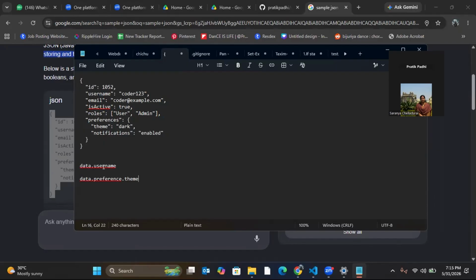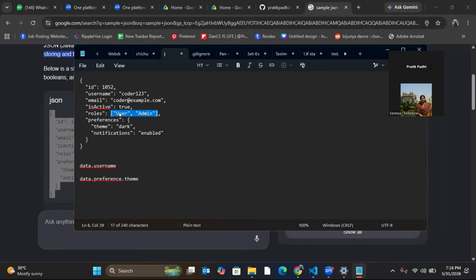Understood? Now, wherever you see this square bracket, it is an array. That means roles has different values. Username has just one value, coded 123, but roles has an array of values. We have read about arrays in TypeScript, right? So it has multiple values.